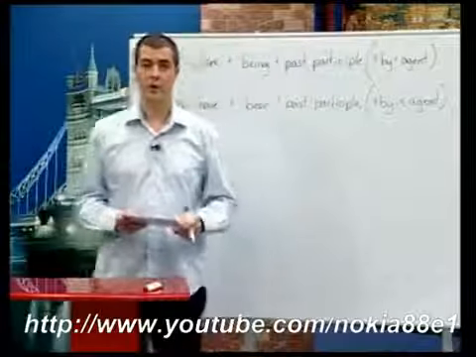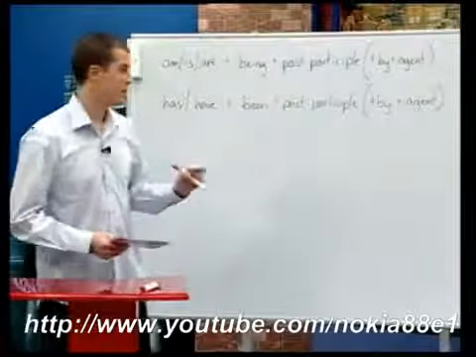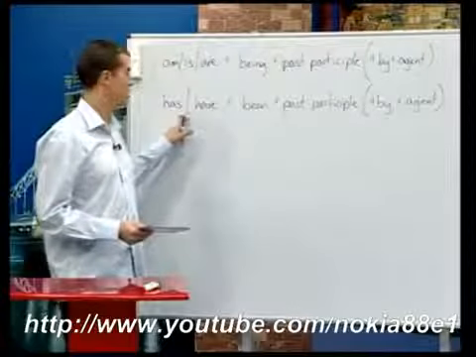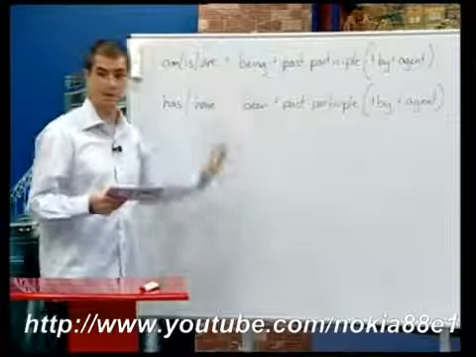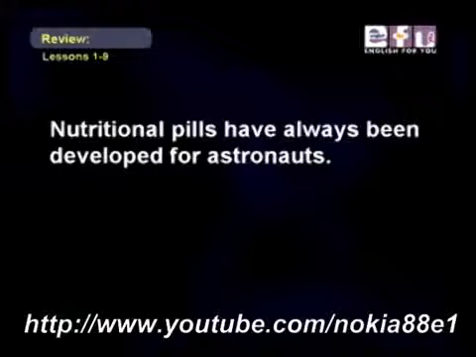Again, adverbs of frequency usually come after the first auxiliary verb. As in this example, nutritional pills have always been developed for astronauts.